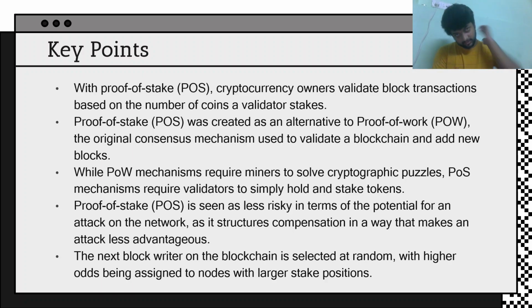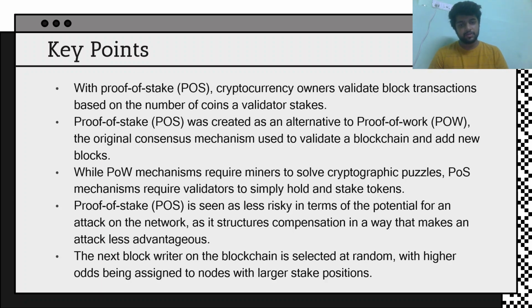So basically, there are nodes called validators, and every validator stakes some amount of coin. For say Ethereum, Ethereum follows the proof of stake mechanism, so Ethereum has validators. Each validator stakes some amount, and this amount makes the node which is behind a person a validator.